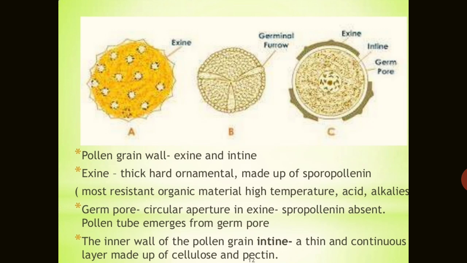And then the germ pore is present in the area where no sporopollenin is present. It is a circular aperture found in the exine portion, where sporopollenin is absent. What is the function of this germ pore? The pollen tube emerges from the germ pore, it comes out from the germ pore. The inner wall of the pollen grain, that is intine, is a continuous layer made up of cellulose and pectin.